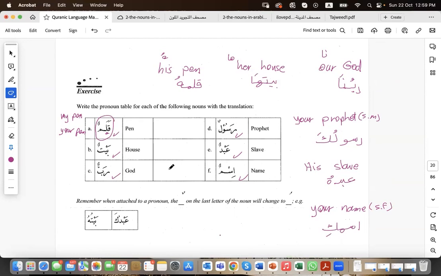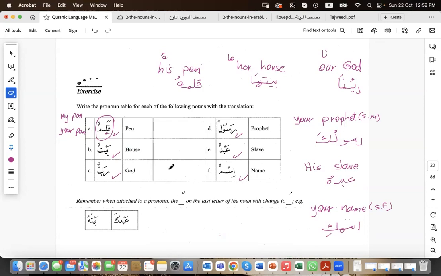This is going to be an excellent exercise for you to get yourself familiarized with these pronouns in usage, while they are being used, not memorized out of context. Making use of them while trying to translate is going to be much better for you, and easier to remember later on, inshallah.